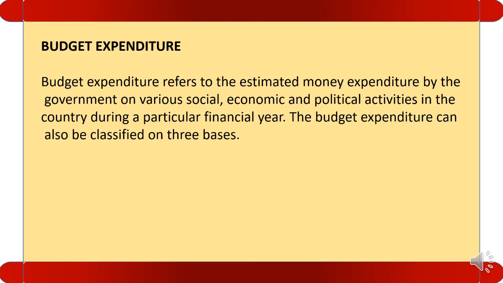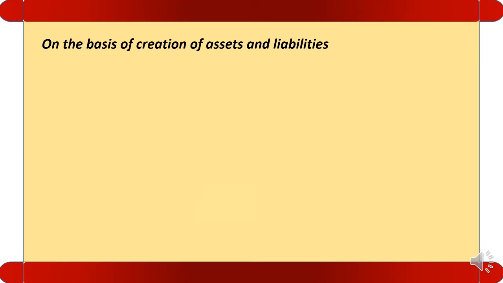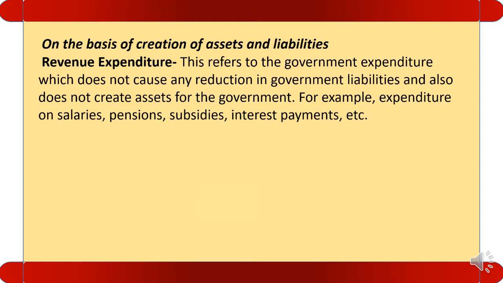Budget expenditure can be classified on three bases. On the basis of asset and liability, there are two types of expenditure: revenue expenditure and capital expenditure. Let us see the revenue expenditure first. It refers to the government expenditure which neither creates any reduction in the government liability nor creates any assets for the government. In very simple words, we can say that revenue expenditure is that expenditure which neither increases the government assets nor decreases the government liability. Examples are salary, pension, subsidies, interest payment, etc.